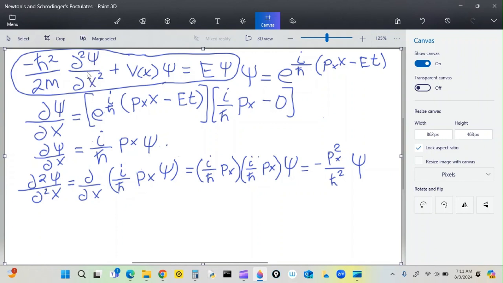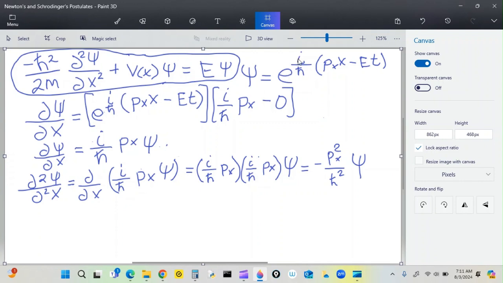Now, that means that we're taking the rate of change of something, but it's only with respect to x. So we're only looking at x type stuff. This is v of x, which is going to represent potential energy, times this function that we're going to try to test. And then this is E, energy value, and psi.